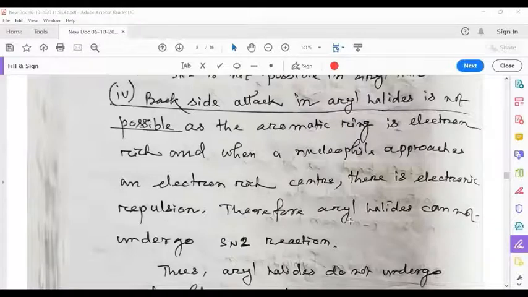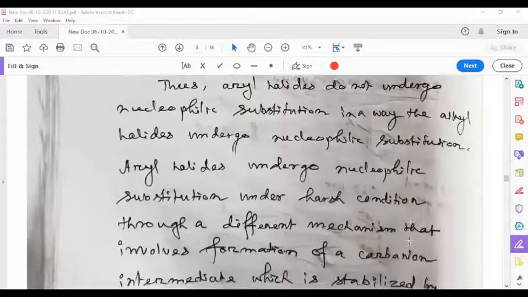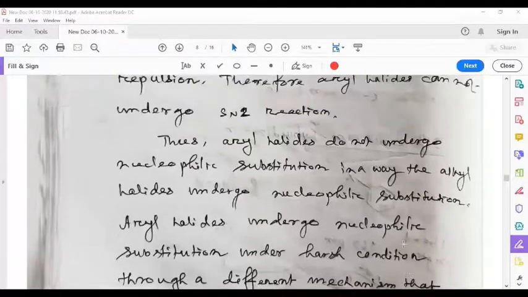Therefore, there will be electronic repulsion, and because of this electronic repulsion, aryl halides are less reactive for SN2 reaction. So because of these four reasons, it is very difficult for aryl halides to undergo similar nucleophilic substitution reaction.